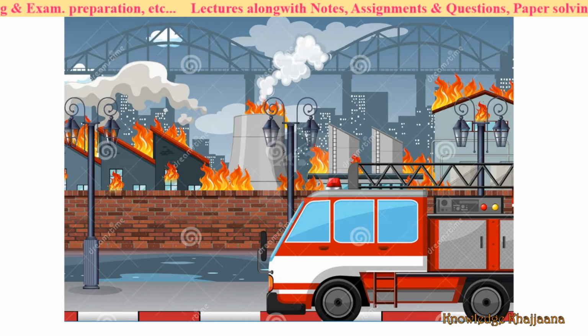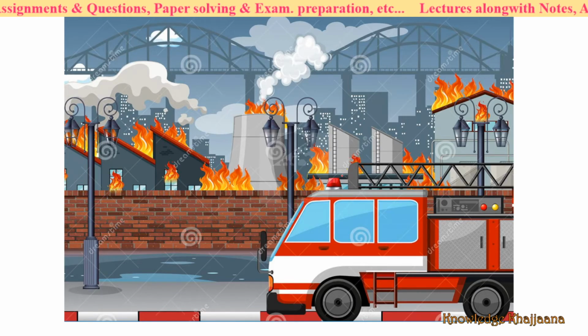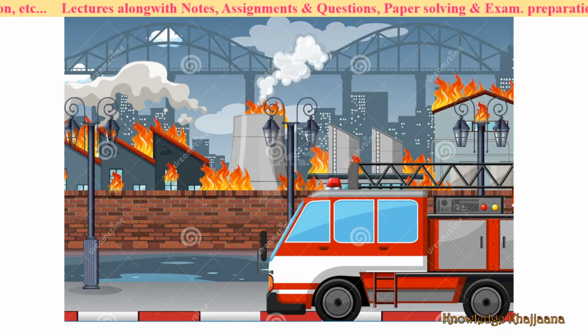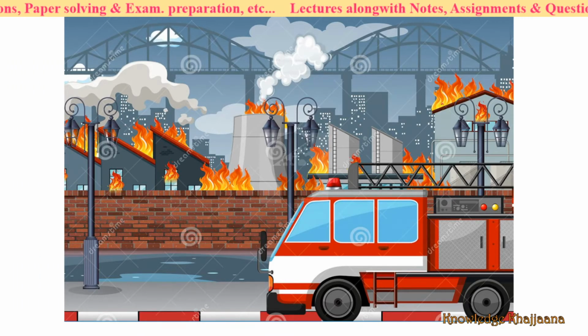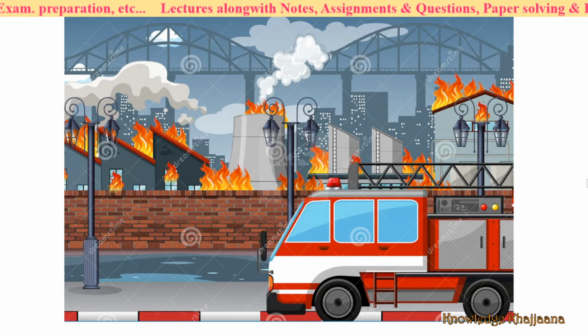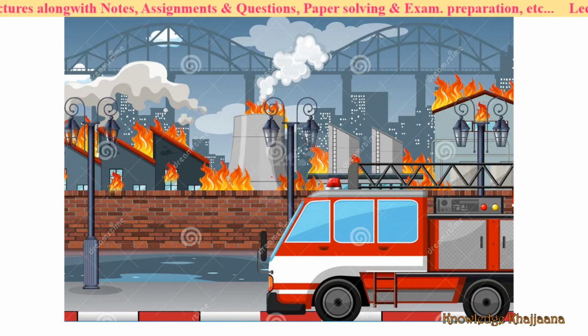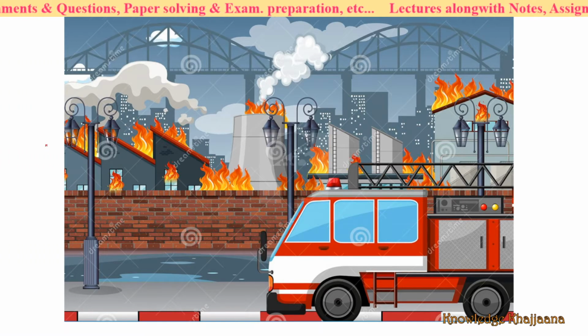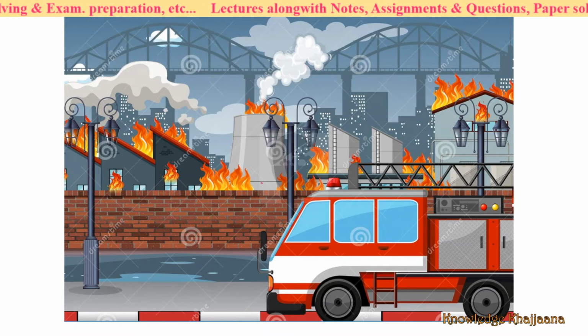Next, see, now the factory caught fire. Your factory caught fire and everything got wasted. Nothing got saved, and nothing was insured. None of the material, none of the goods from your factory were insured. All were uninsured. Uninsured means not insured. Though the fire brigade came, all of the material was uninsured.